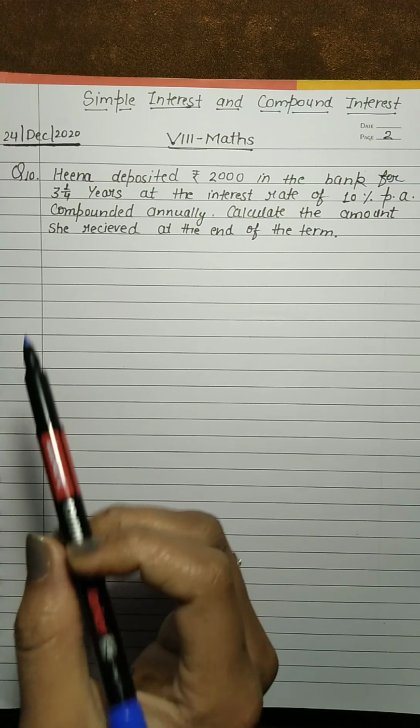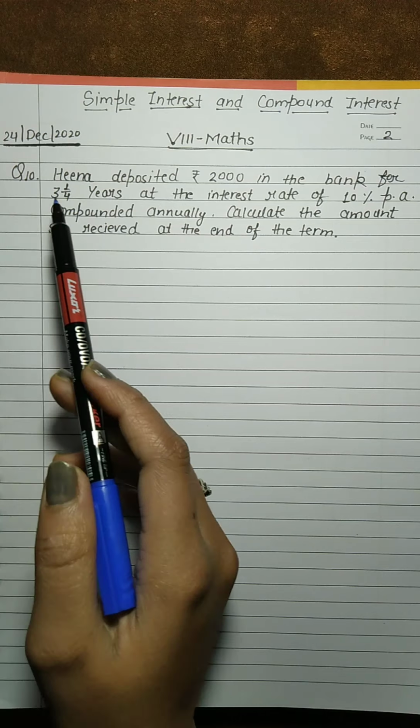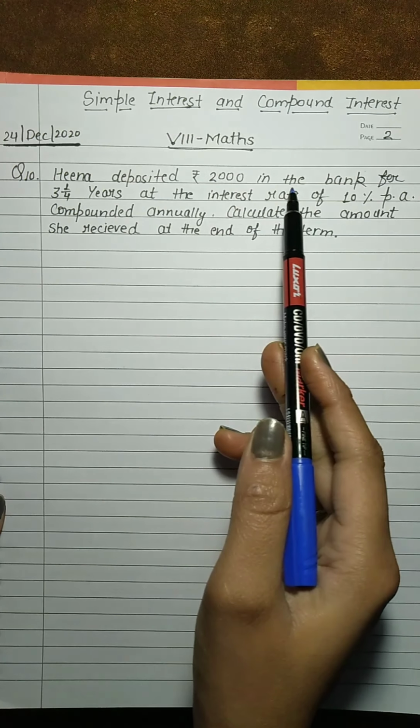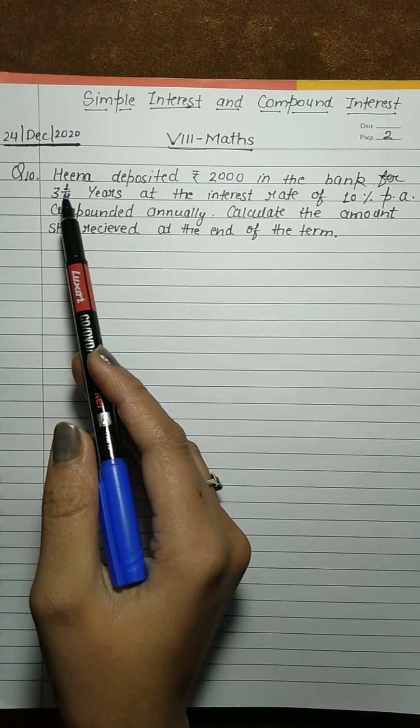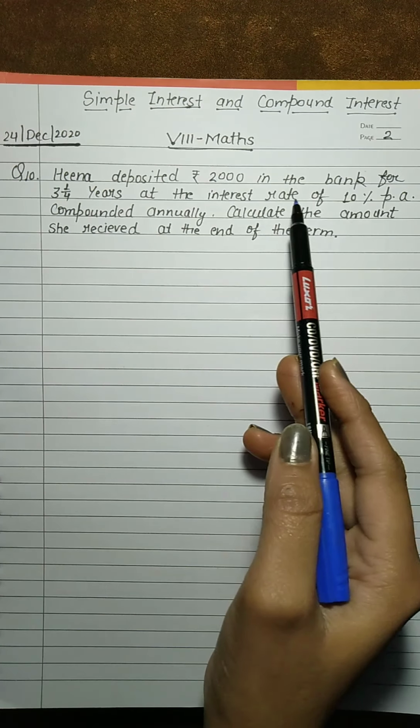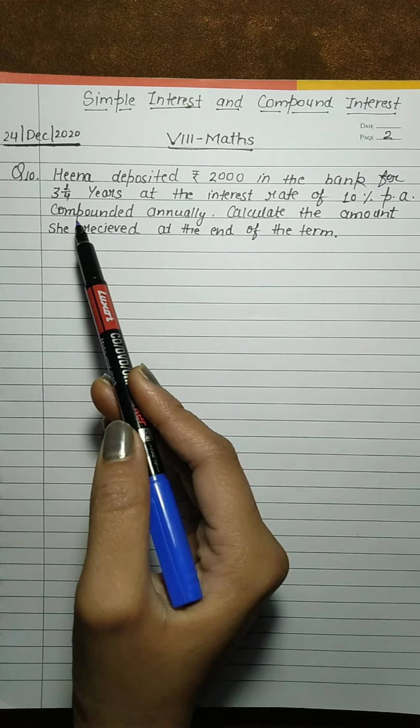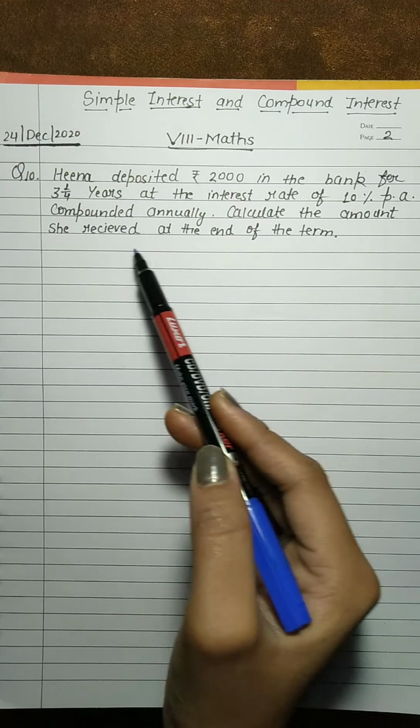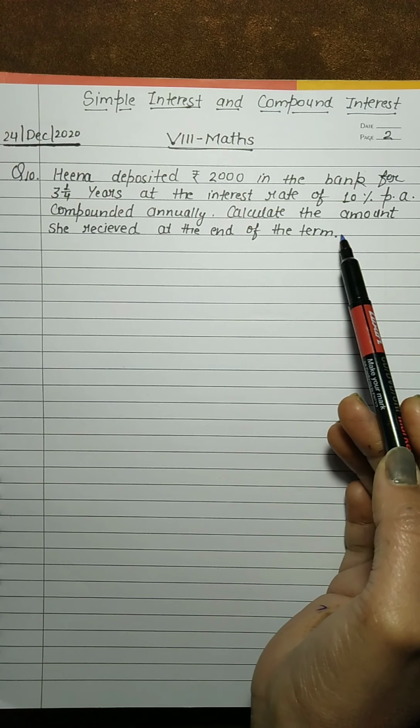Okay, now the next question is question number 10. Hina deposited rupees 2,000 in the bank for 3 whole 1 upon 4 years at interest rate of 10% per annum compounded annually. Calculate the amount she received at the end of the term.